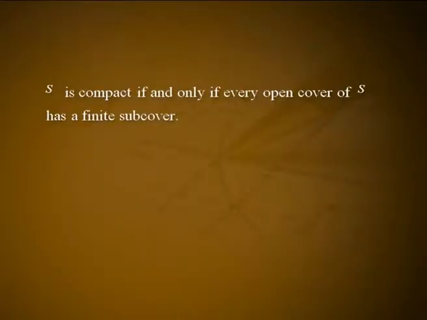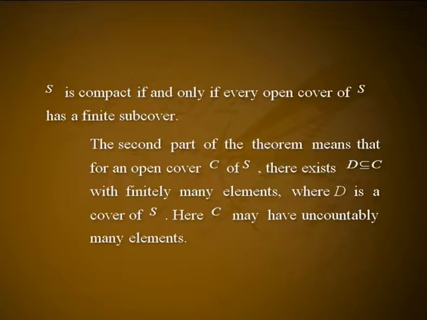Theorem 1. S is compact if and only if every open cover of S has a finite subcover. The second part of the theorem means that for an open cover C of S, there exists D, a subset of C with finitely many elements, where D is a cover of S. Here C may have uncountably many elements.